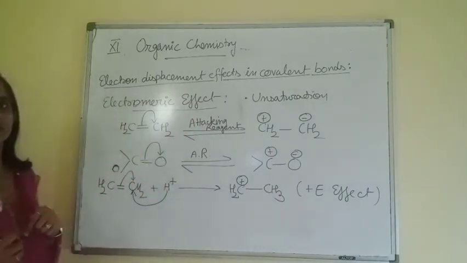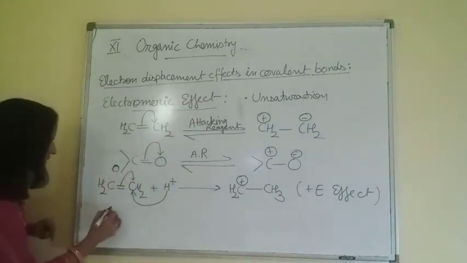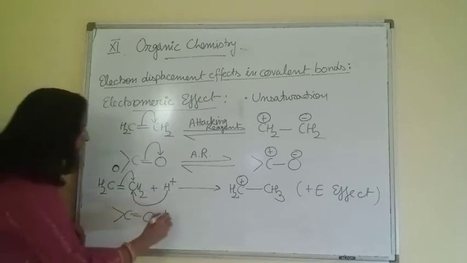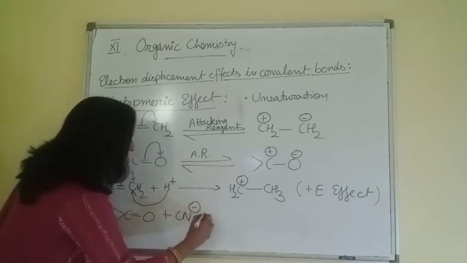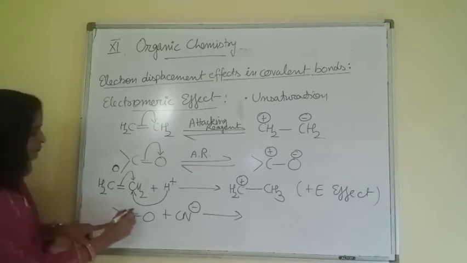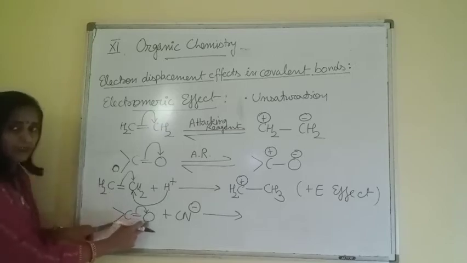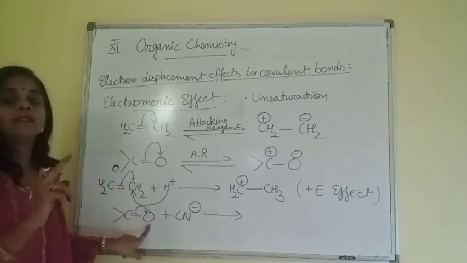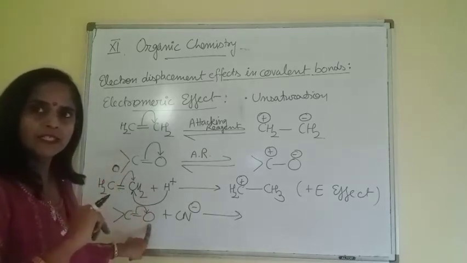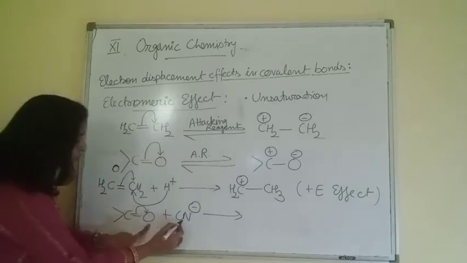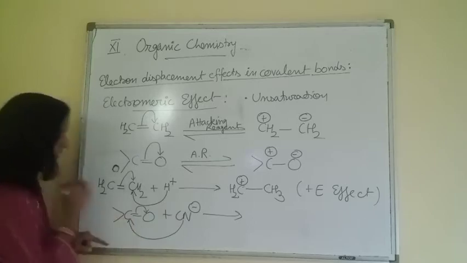Now we take the case of minus E. We take again the case of carbonyl, aldehyde, ketone or anything, then carbonyl. If the attacking reagent is cyanide ion, of course transference of electrons takes place on oxygen, so oxygen becomes negative. So cyanide cannot attack on oxygen now, because same charges repel each other. Attack of cyanide will take place on carbon.